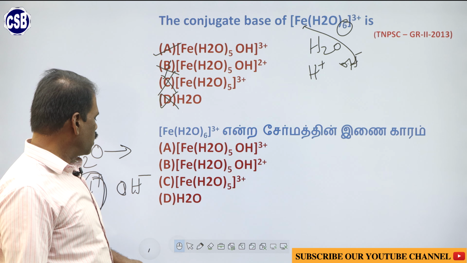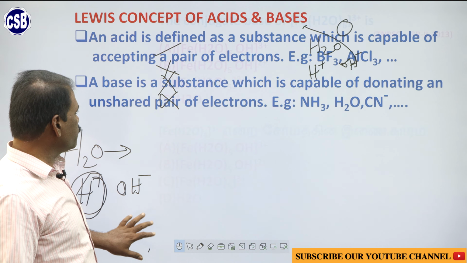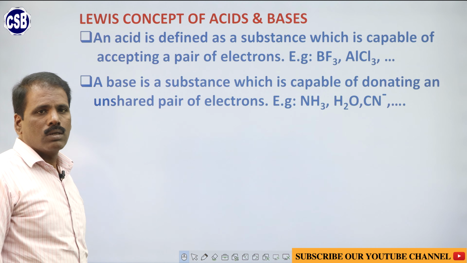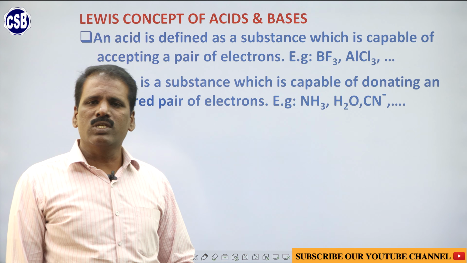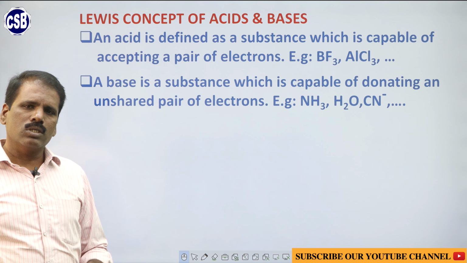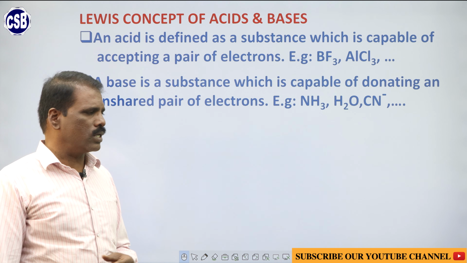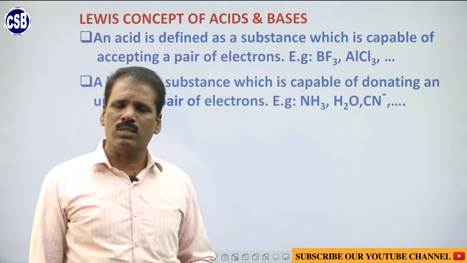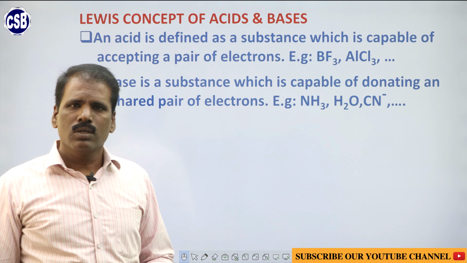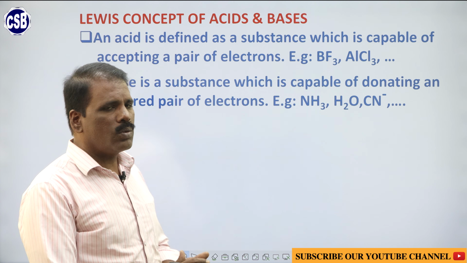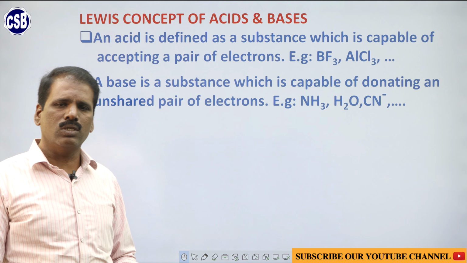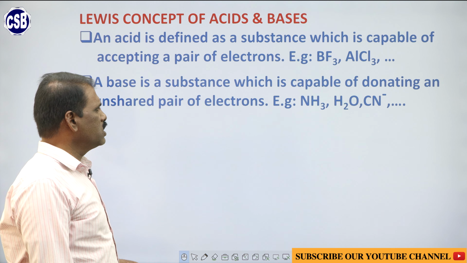Coming to the next concept. Come to this Lewis concept. The scientist Lewis modified the concept of Arrhenius as well as Lowry and Bronsted. For the substances that do not possess H plus ions, how will you classify them, as an acid or base?